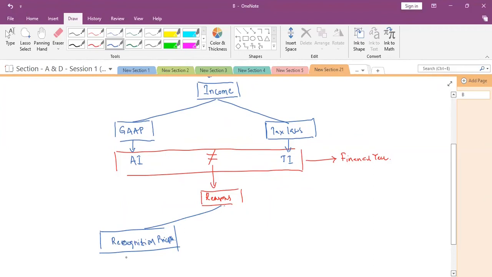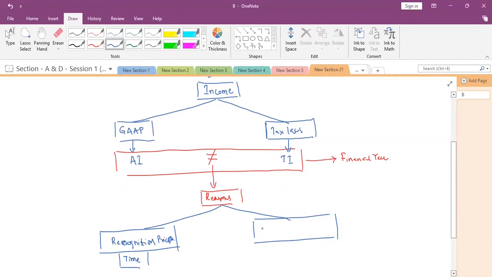And this time is the reason for that one. And there are some other reasons, not the time factor, but other reasons.